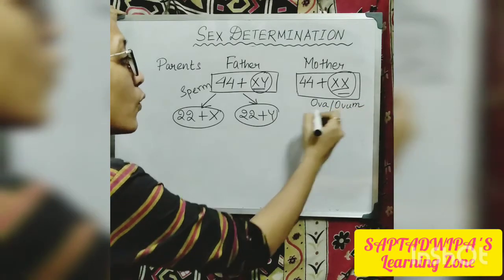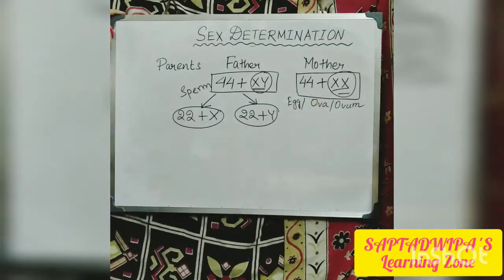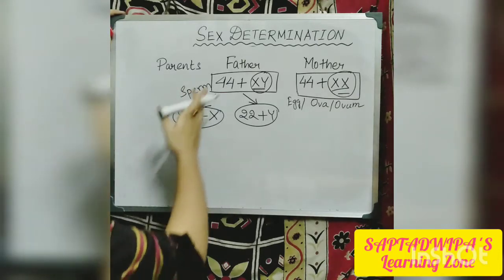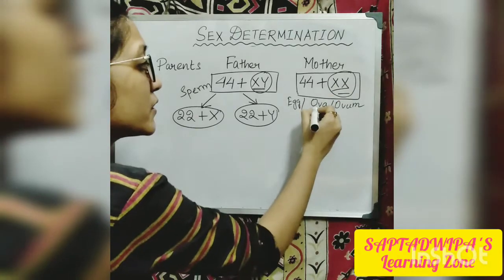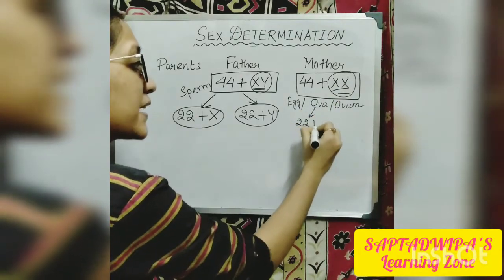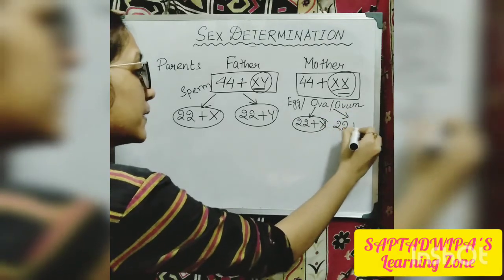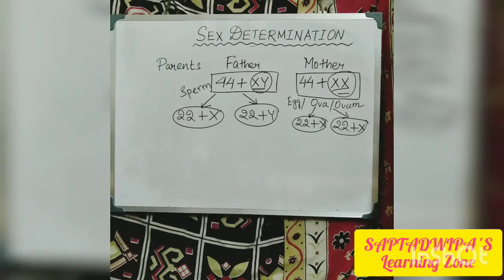Ova, ovum or egg, it's known as. So sperm cell and egg cell we call it. Out of this 44, 22 are going here with one X and 22 going here with one Y. Likewise from the mother itself, 22 plus X will be there, and again 22 plus X will be there. Now when they combine, what will be the exact result?